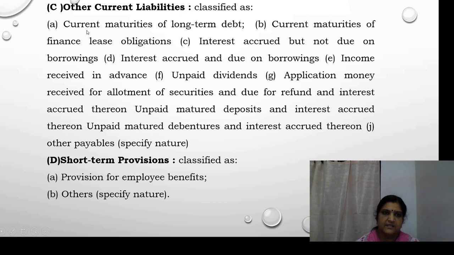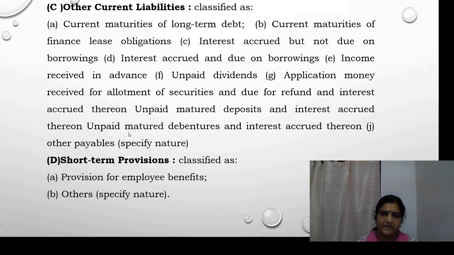They are classified as current maturities of long-term debt, current maturities of finance lease obligations, interest accrued but not due on borrowings, interest accrued and due on borrowings, income received in advance, unpaid dividends, application money received for allotment of securities and due for refund and interest accrued thereon, unpaid matured deposits and interest accrued thereon, unpaid matured debentures and interest accrued thereon, and also other payables.